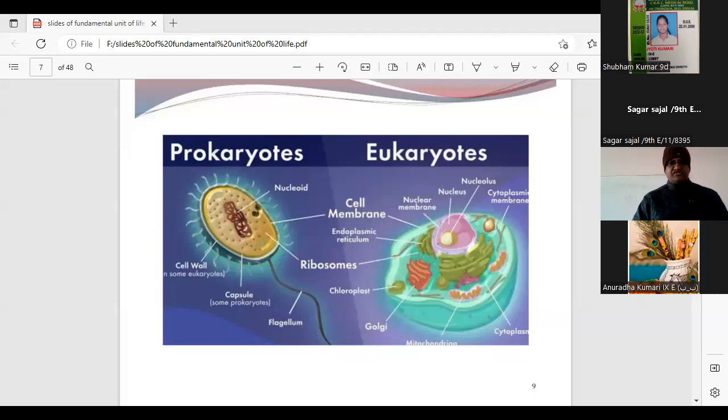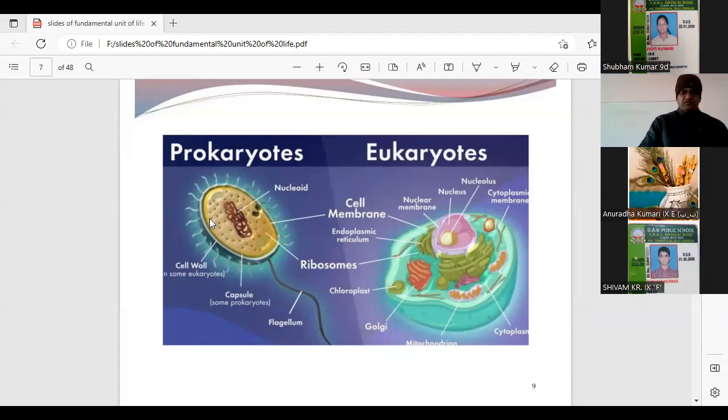Sir, in prokaryotic cells, the cells have a primitive nucleus, and cell organelles are absent. Okay, good. And in eukaryotic cells, cells have a true nucleus, and cell organelles are present.